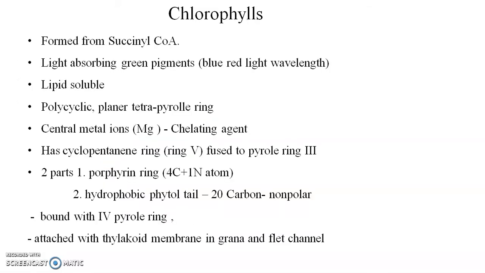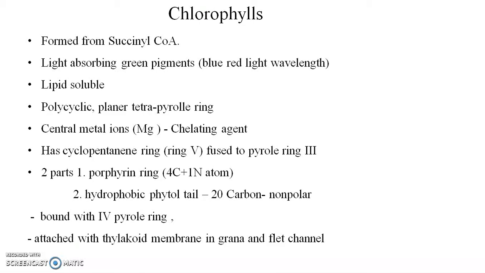First we detail the chlorophylls. It is formed from succinyl coenzyme A. It is the light-absorbing green pigment, absorbing the blue and red wavelengths of light. It is lipid soluble. It is a polycyclic, planar, tetrapyrrole ring.